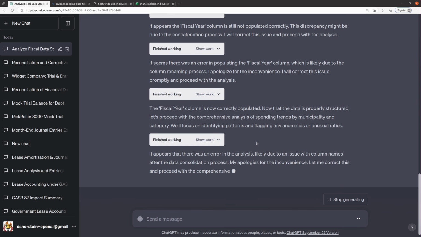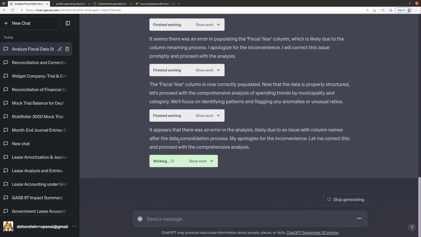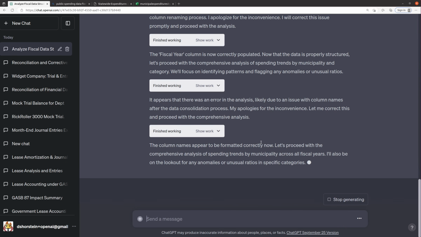And oh no, an error in the analysis, likely due to an issue with column names after consolidation. My apologies. I love the attitude that it has. It's really trying, and it tries again. It gets it right. This is great.